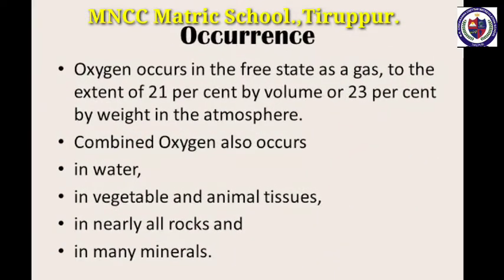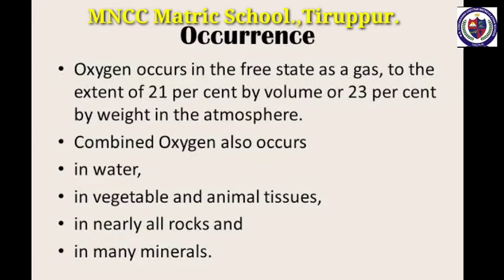Occurrence of oxygen. Oxygen is the most abundant element on the earth by mass and the third most abundant element after hydrogen and helium in the universe. Oxygen occurs in the free state as a gas to the extent of 21% by volume or 23% by weight in the atmosphere. Combined form of oxygen also occurs.